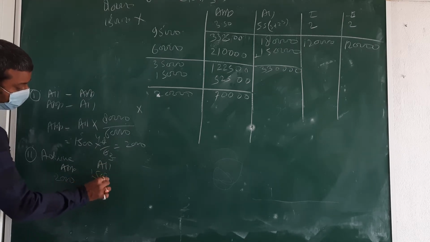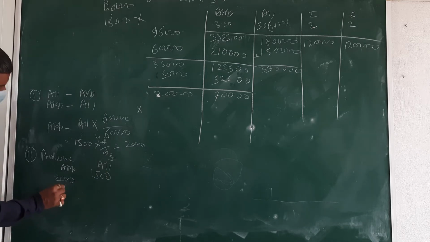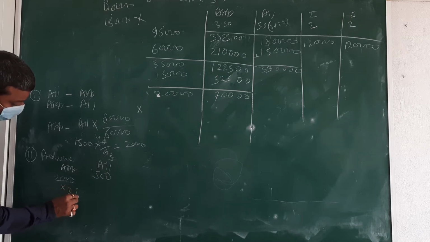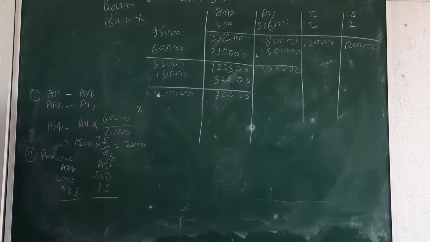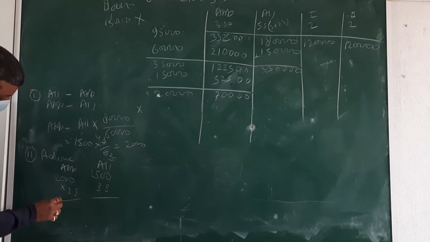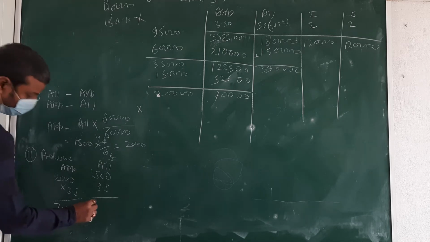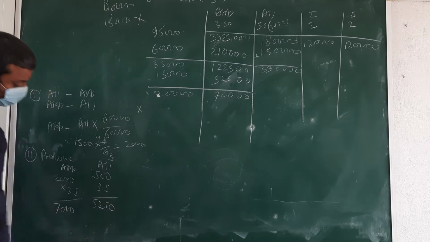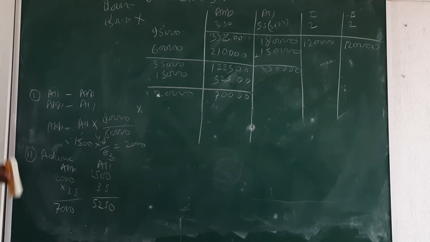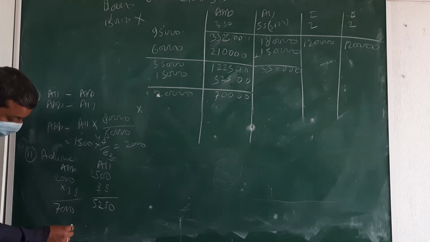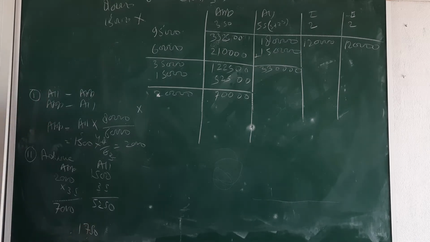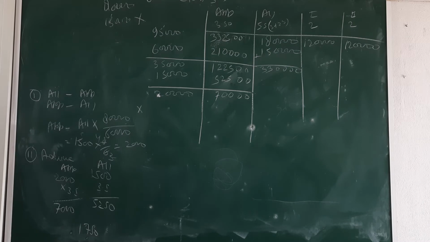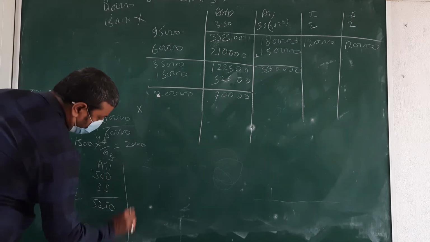What is given, beta? 1500. 2000 into 3.5 is 7,000. Here 1500 into 3.5 is 5250. Okay? Then the difference amount, beta? 1750.